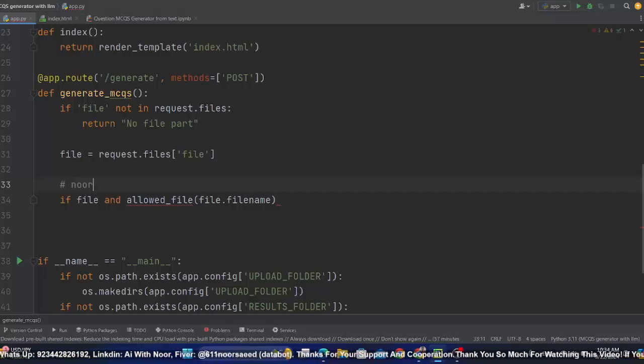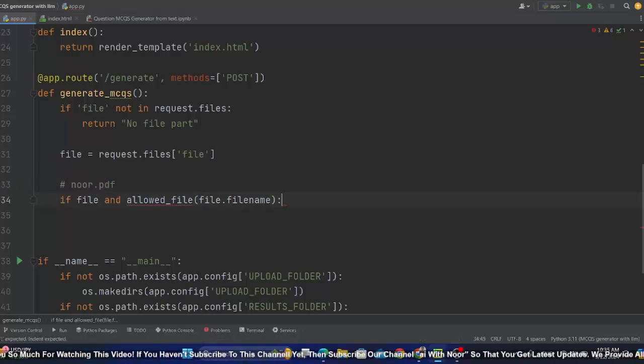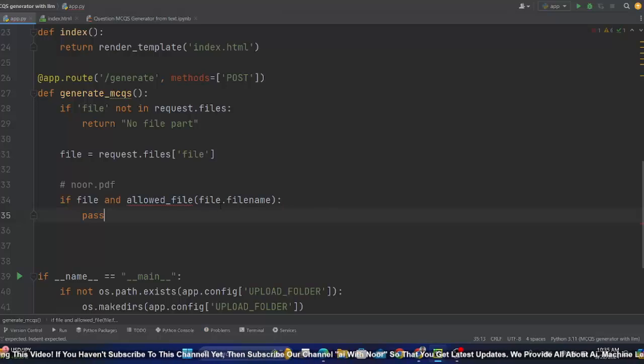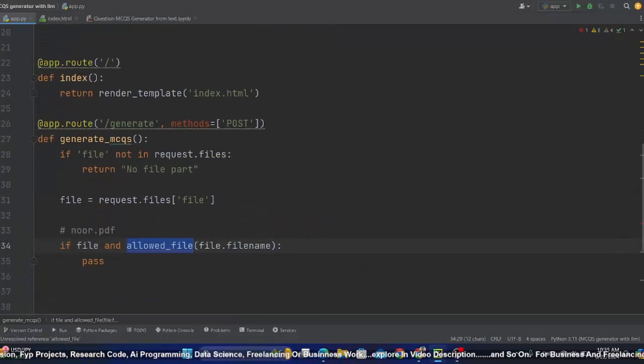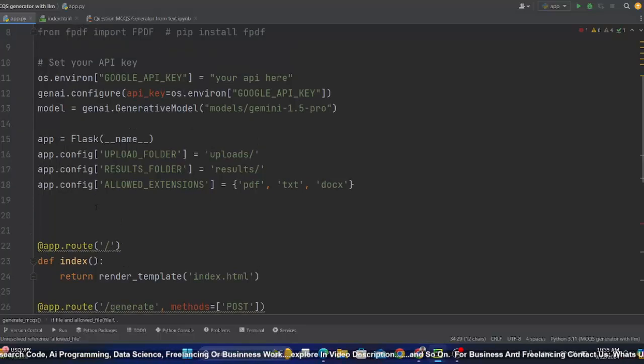So basically I'm going to check this thing. Let's say a PDF noor.pdf. So I am checking if this thing right here as well as this part, then only proceed and do something. So I will create this function at the top. Okay, so outside here I will define custom functions.